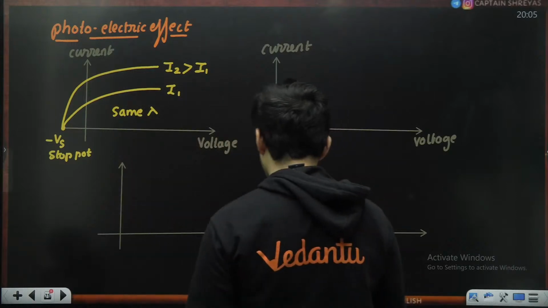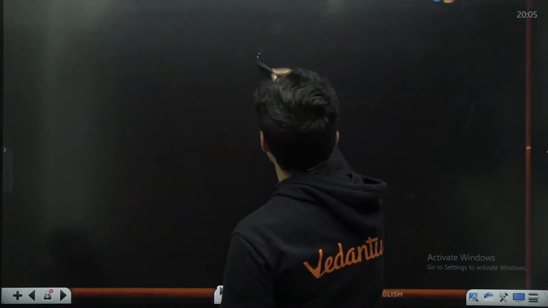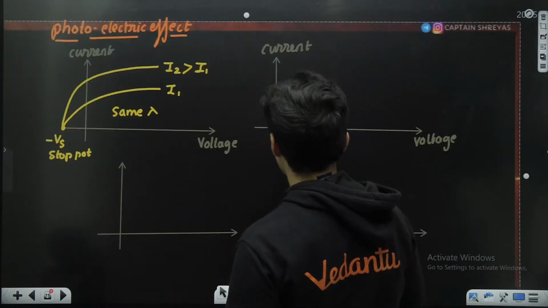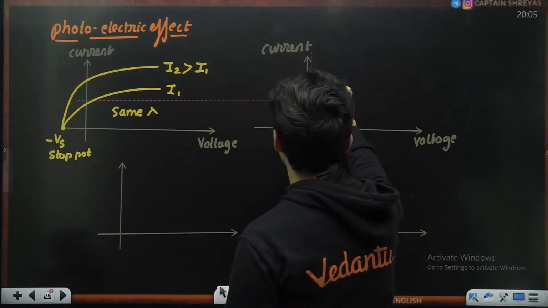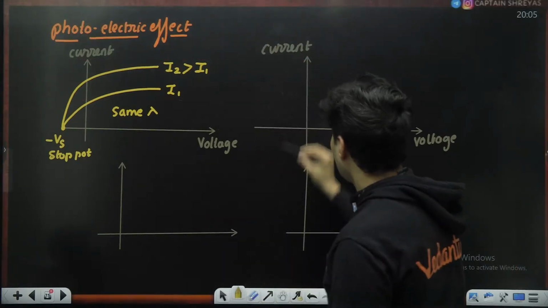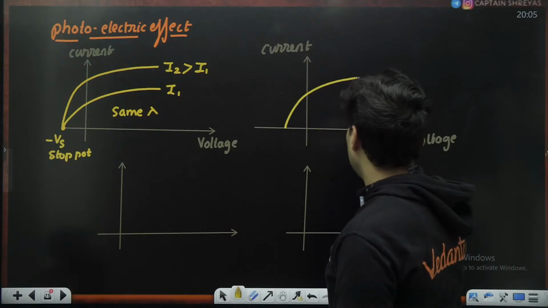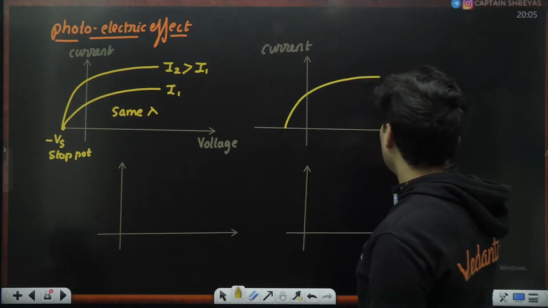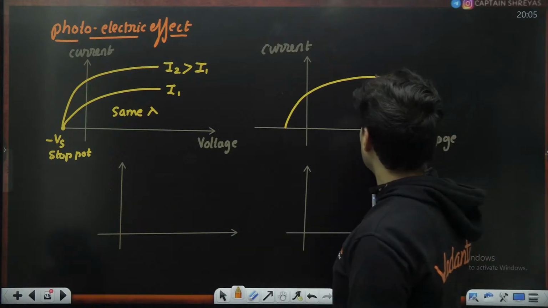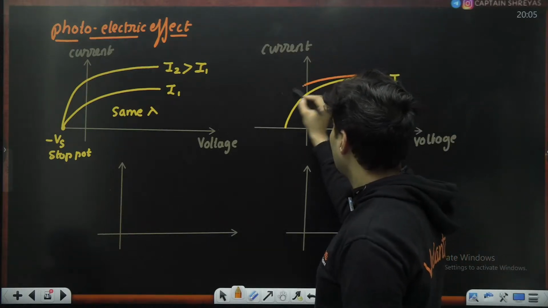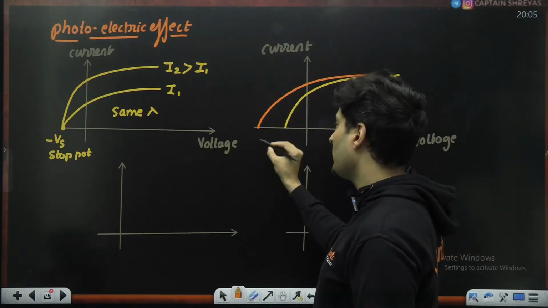And the second important graph is this one. You draw the graph for one material with a particular intensity. You draw it for another color, same intensity. It will have different stopping potential.